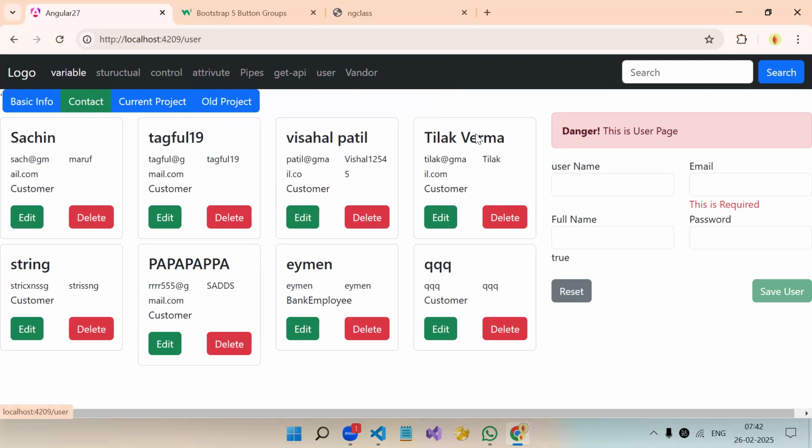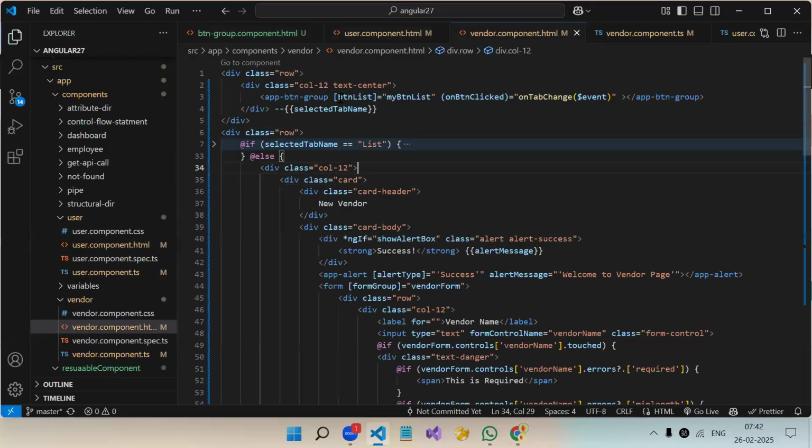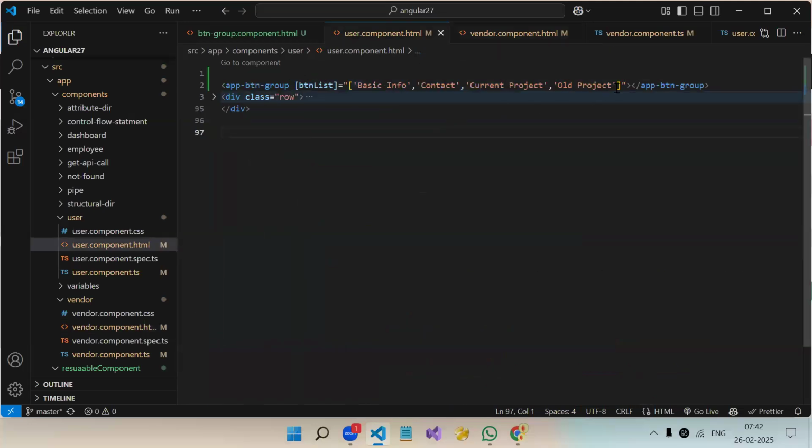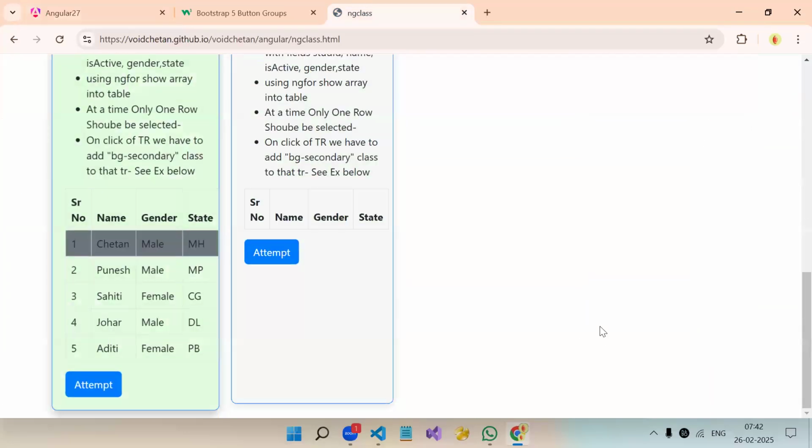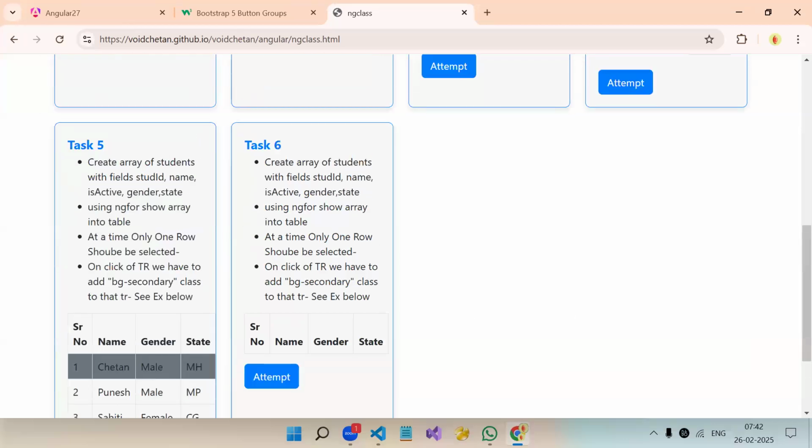See, one more thing. In the user component and the vendor component, we are using input and output. But in the user component, we are not using the output, so it doesn't matter. Let's say in one component you have two or three outputs, but you can only use one or two, or if you don't want to use any output of that component, it's okay. It won't break. So, understood the logic of this selection? The same concept we have to use over here and over here also. Clear?